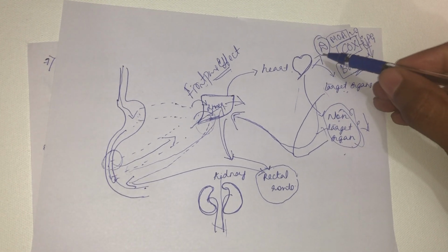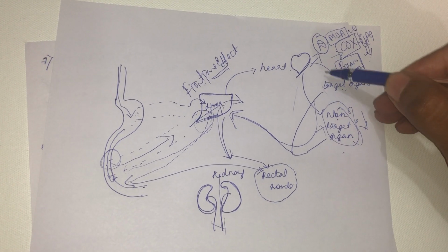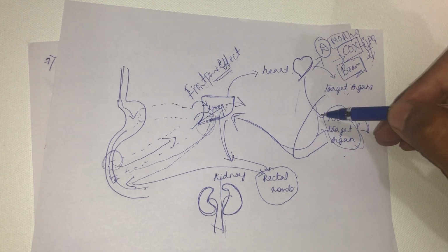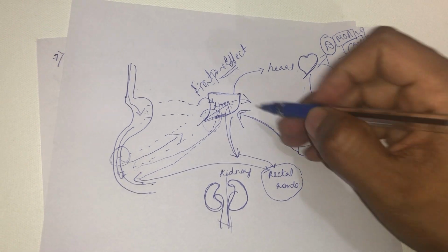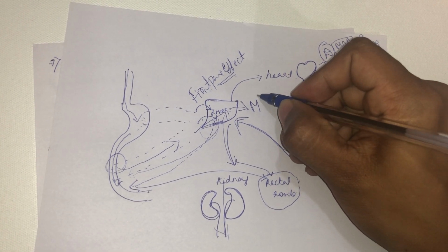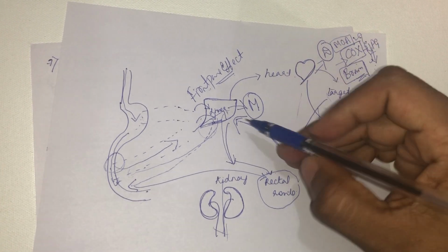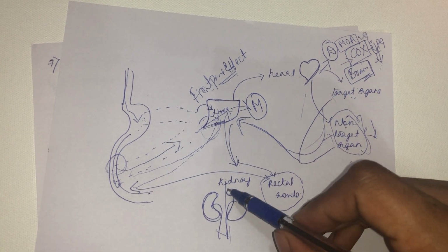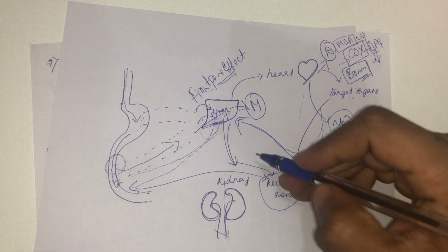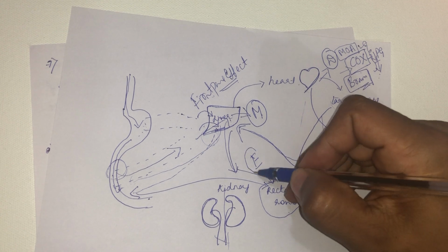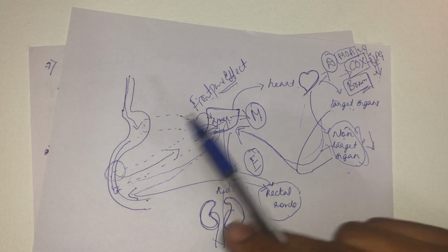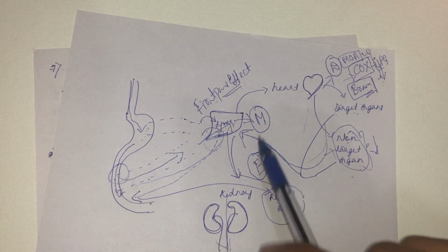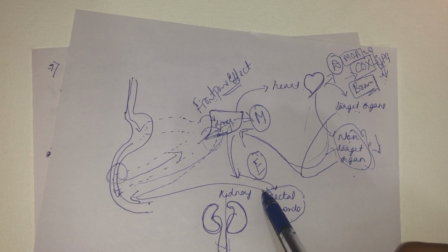So coming to the pharmacokinetics, distribution is over. Then after doing its duty or visiting the non-target organs, it will enter the metabolizing organ, the liver. There it undergoes metabolism. The third thing about pharmacokinetics is metabolism. After metabolites are formed, they will be excreted either through the kidney or through the rectal route. So the last phase of pharmacokinetics is excretion. The study of liberation, absorption, distribution, metabolism, and excretion of the drug, we call pharmacokinetics.